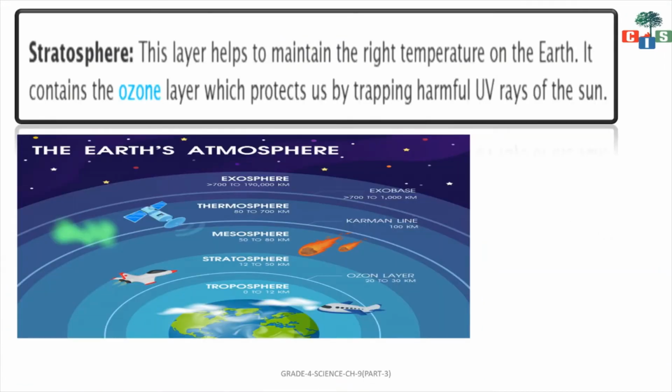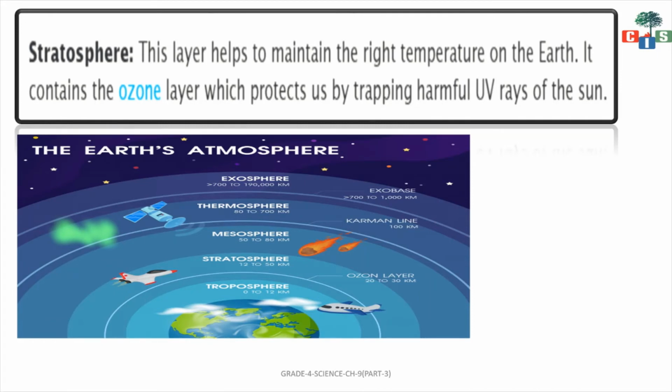So the next layer is known as stratosphere. So now let us see what is present in the stratosphere. This layer helps to maintain the right temperature on the earth. So different places have different temperatures. So stratosphere is responsible to maintain the whole temperature on the earth.